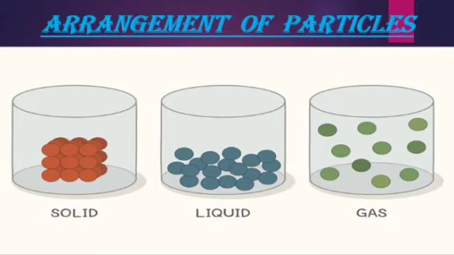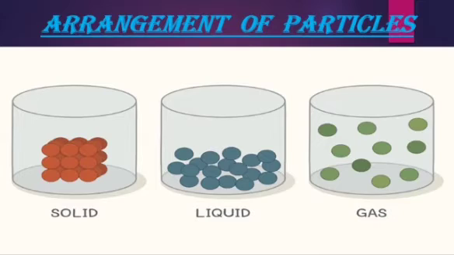So solids are usually hard and they have a fixed shape. Now, there are some solids whose shapes can be changed by applying force. Not all solids are hard, but some of them, by applying force, we can change their shape. And some of them can be bent or broken when force is applied on them. But since they are tightly packed, usually they are hard and they have a fixed shape.